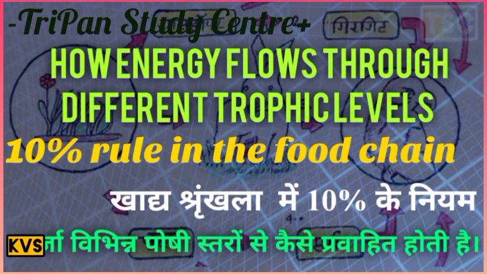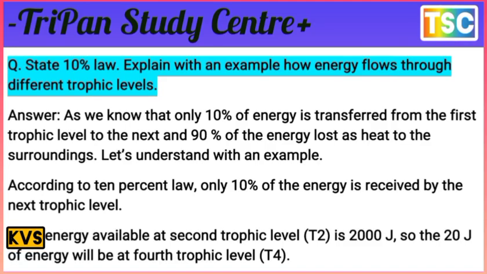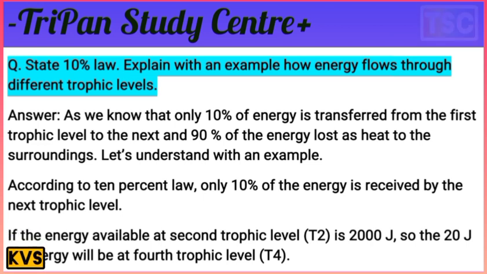But the next question arrives here. This is the most important one for the exam. State the 10% law. Explain with an example how energy flows through the different trophic levels. You know that's an important question. The statement of the 10% law: